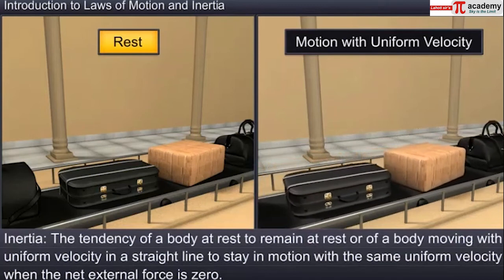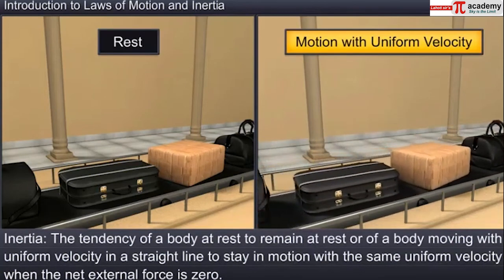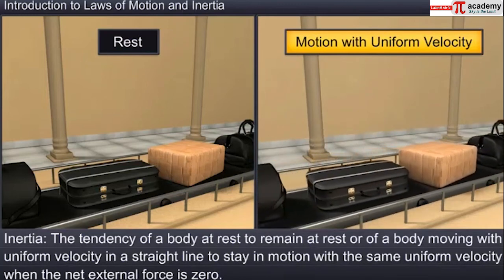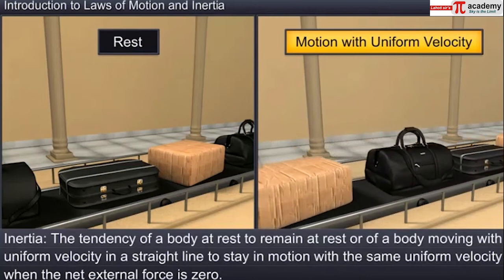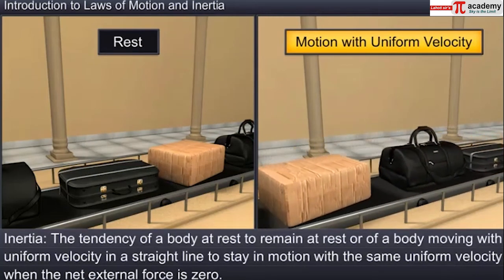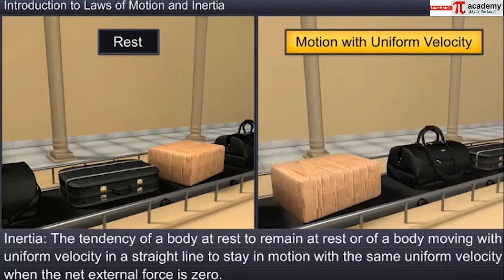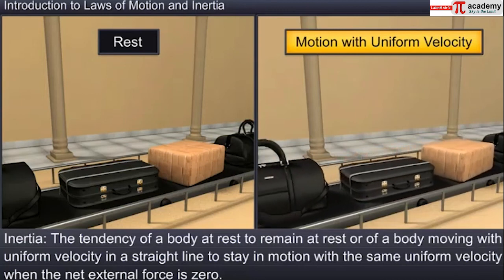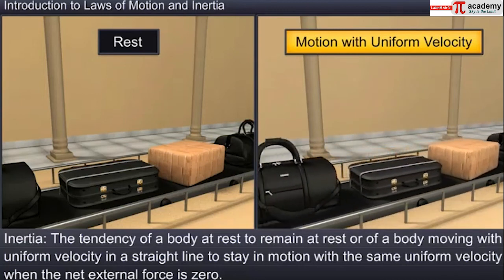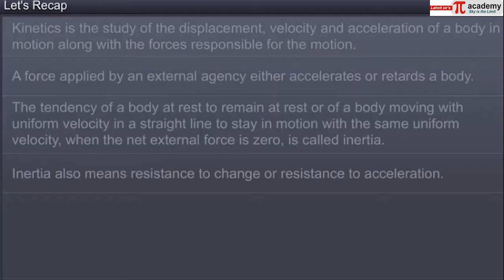The tendency of a body at rest to remain at rest, or of a body moving with uniform velocity in a straight line to stay in motion with the same uniform velocity, when the net external force is 0, is called inertia. In simple terms, inertia means resistance to change or resistance to acceleration.